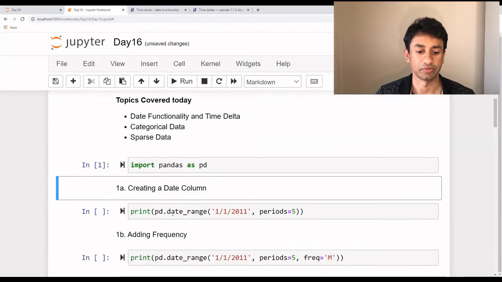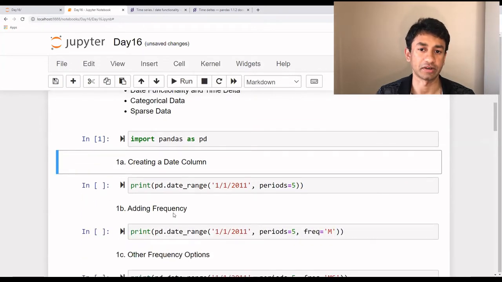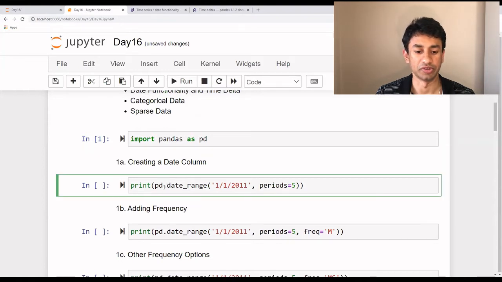So the first step is we are going to see how to create time series data. So what we are going to do is we are going to use Pandas.